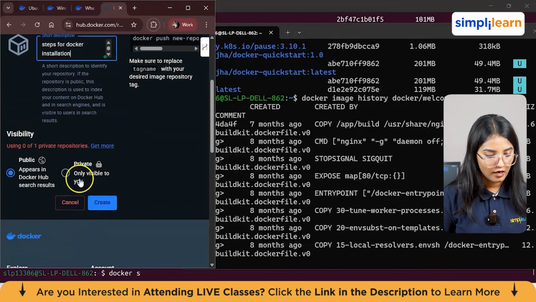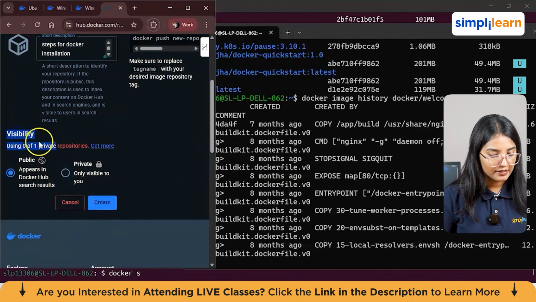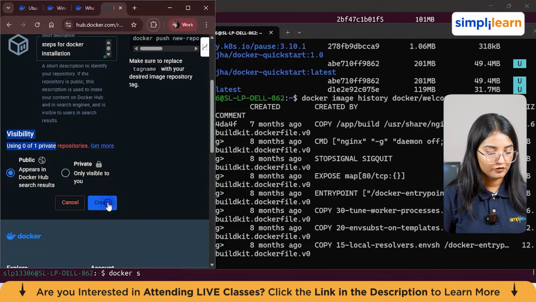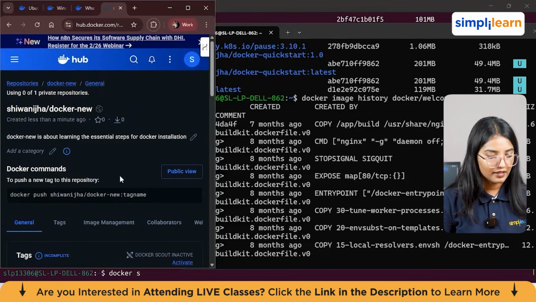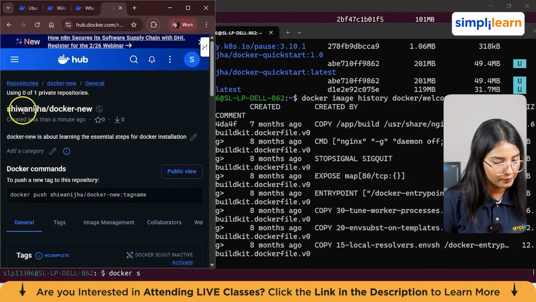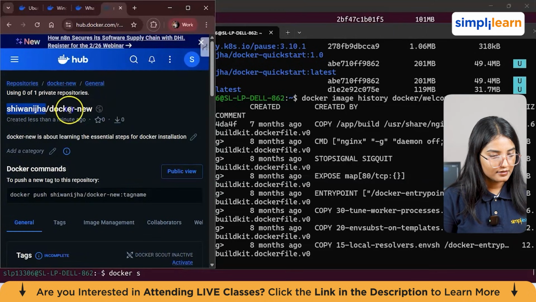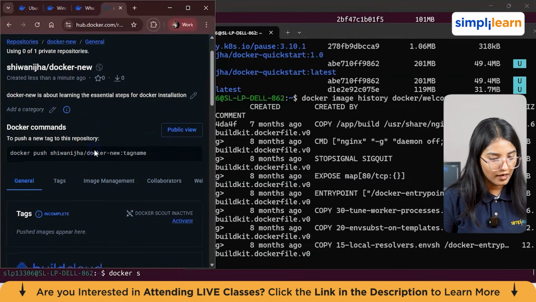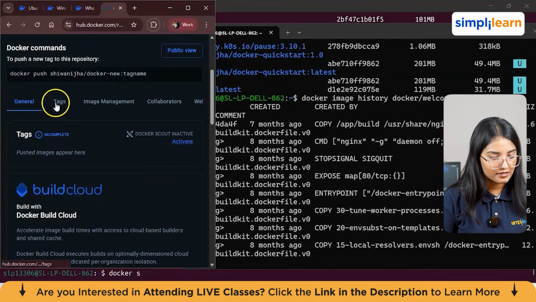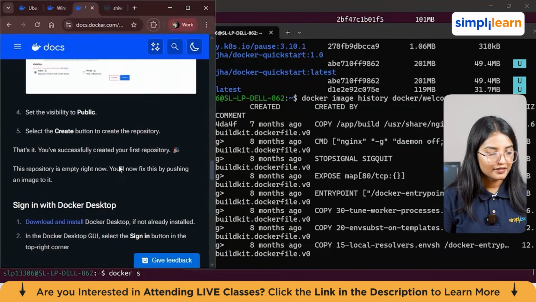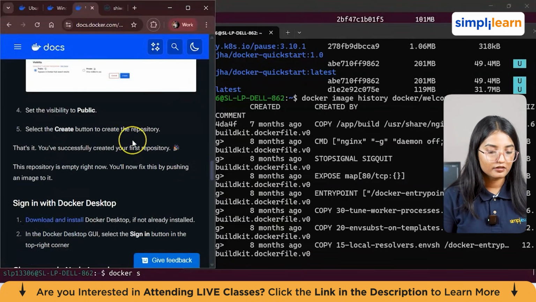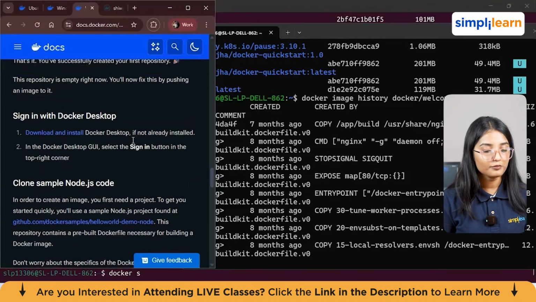Now just make sure the visibility is set to public, not private, and then click on create. This is how you successfully create your first repository. And this is the ID name and the Docker commands. You can also see the tags, general, everything. So we have already created this Docker repository from the Docker Hub docs.